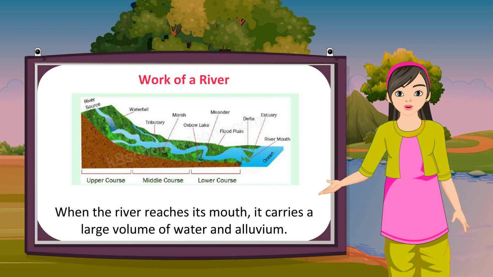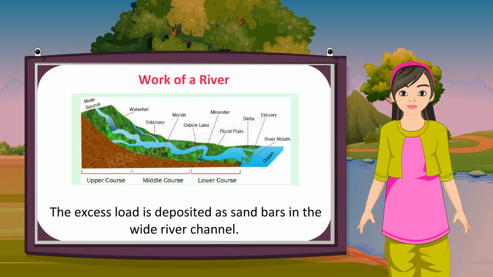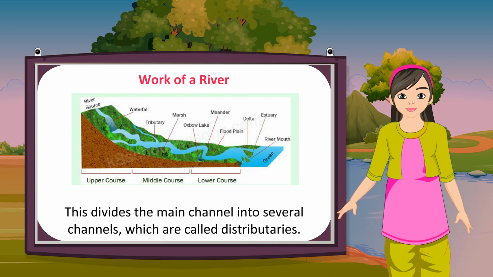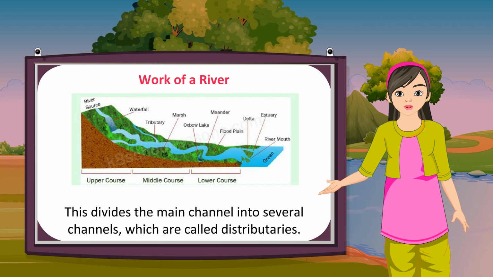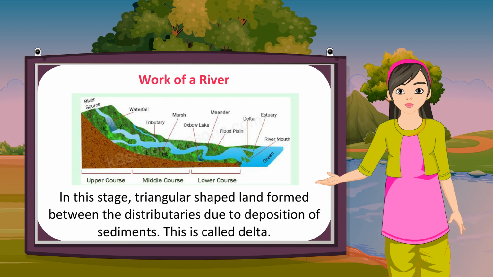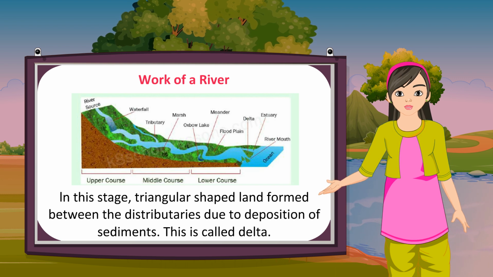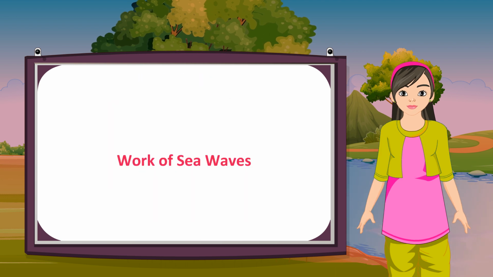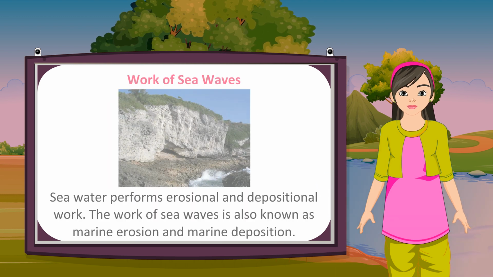When the river reaches its mouth, it carries a large volume of water and alluvium. The excess load is deposited as sandbars in the wide river channel. This divides the main channel into several channels, which are called distributaries. In this stage, triangular-shaped land is formed between the distributaries due to deposition of sediments. This is called delta.